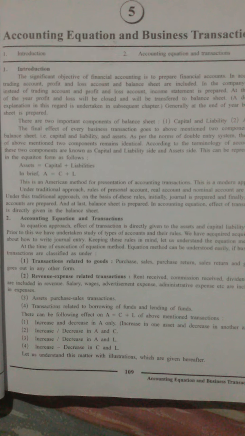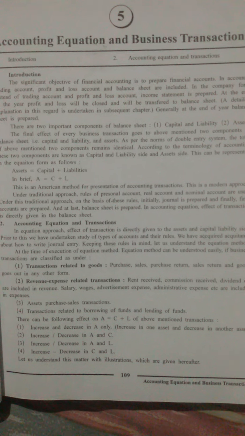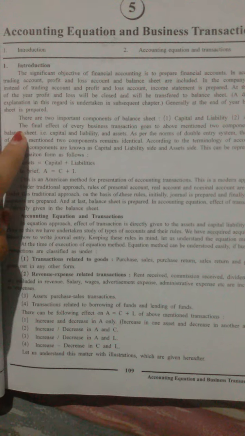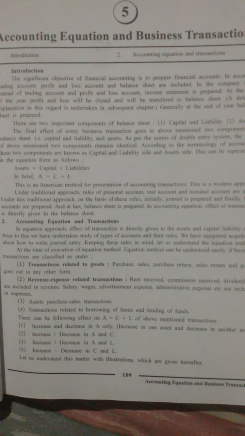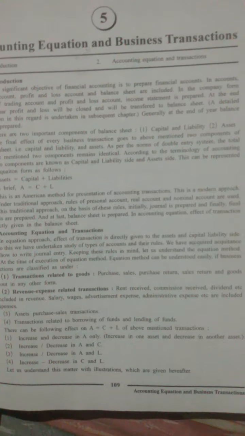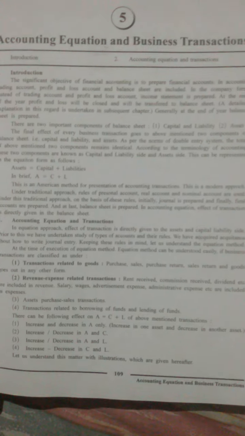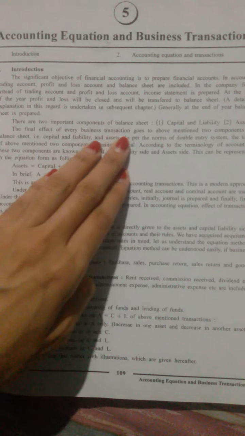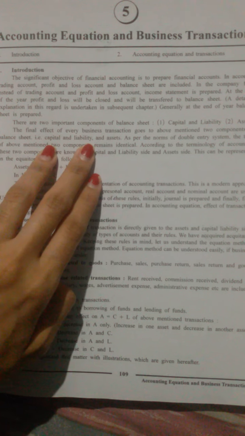At the end of the year, the profit and loss account will be closed and its balance will be transferred to the balance sheet. There are 2 important components of the balance sheet. First is capital and liability, and second one is assets. So the balance sheet includes 2 components, liability and assets. The final effect of every business transaction goes to the above mentioned 2 components of the balance sheet, that is capital and liability and assets.